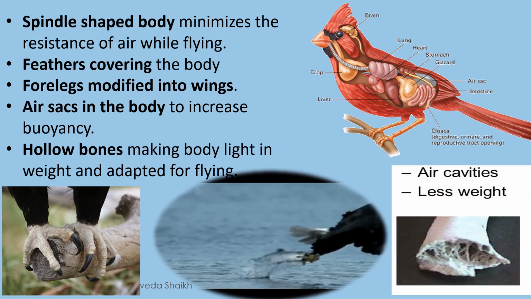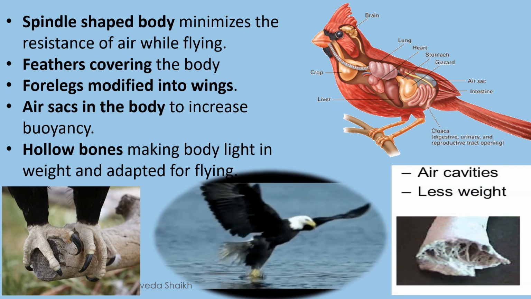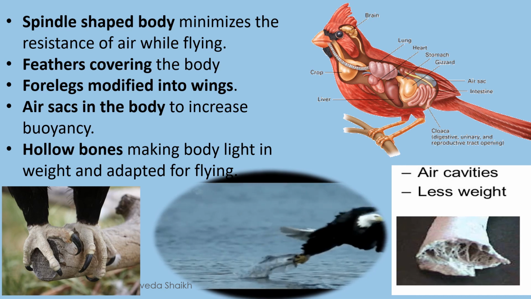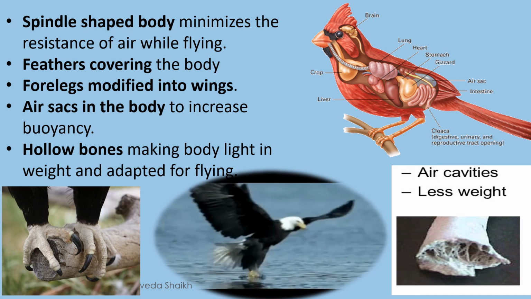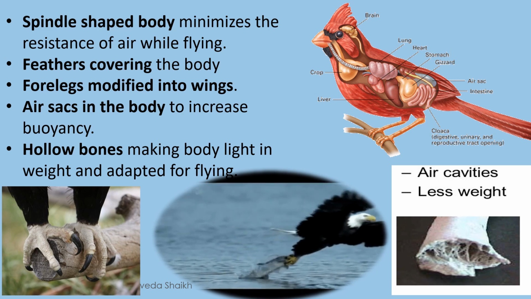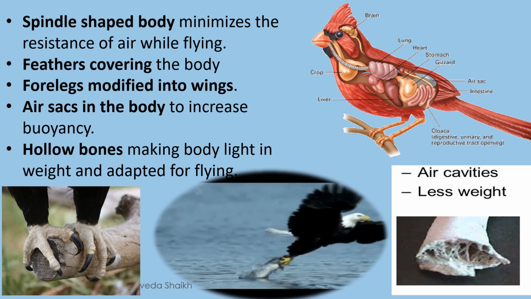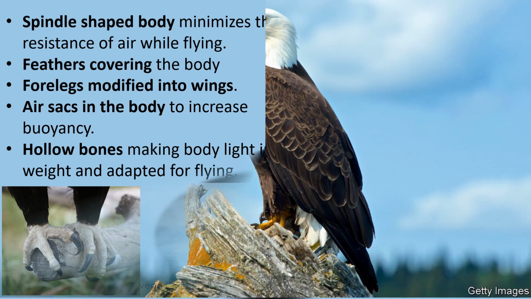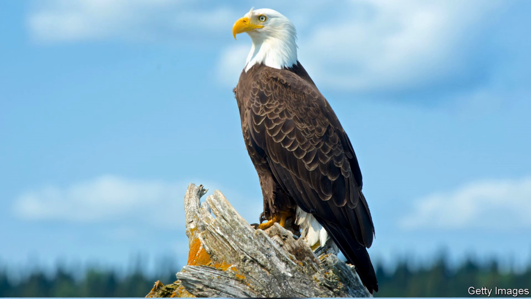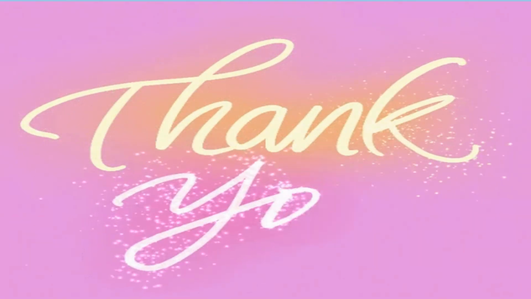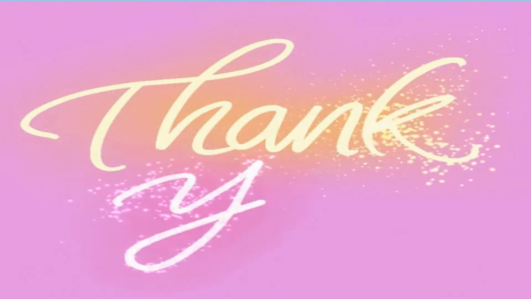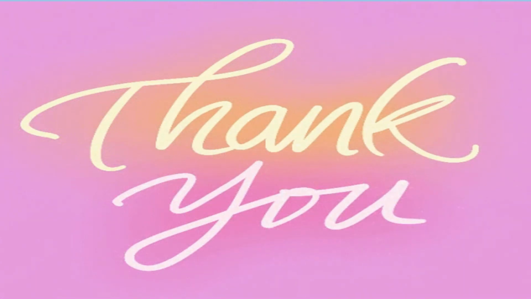They have hollow bones, making the body light in weight and adapted for flying. Means their bones are not like ours, very thick. They have holes in them, which helps them to fly because they become less in weight. So these are a few examples and a few adaptations that have taken place over a period of time in the aerial animals. I hope with this you all have understood how adaptation takes place in animals according to their habitat. And in the next coming period, we'll learn something new and interesting. Till then, thank you.